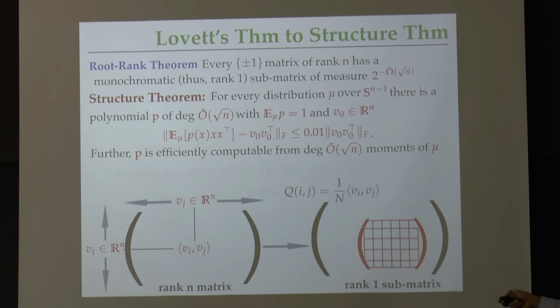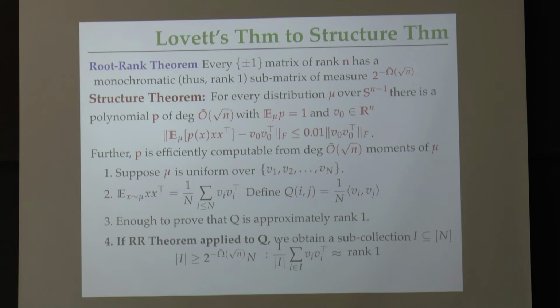So the collection of rows and columns is basically nothing but a sub-collection of vectors, because Q is indexed by vectors. What does this mean? It means that if Lovett's root rank theorem applied to Q, then we'll obtain a subcollection I of vectors. The subcollection would be large because the submatrix is supposed to be large, a 2 to the minus root n fraction, such that if I compute the gram matrix, or equivalently the covariance matrix, of the distribution restricted to this subset, then it's going to be close to rank 1.